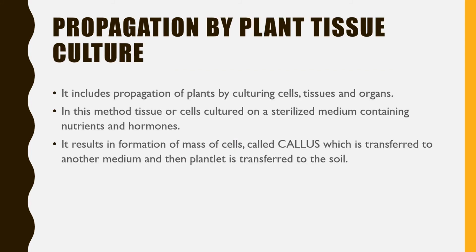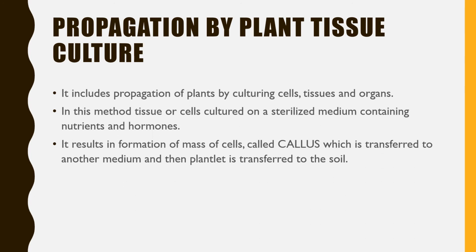One more method is tissue culture. Tissue culture is a method by which we can grow many plants from a single plant. In this method we use tissues or some organs of the plant and culture them in a laboratory. A tissue or cells are cultured on a sterilized medium, and this medium contains nutrients and some hormones as well.